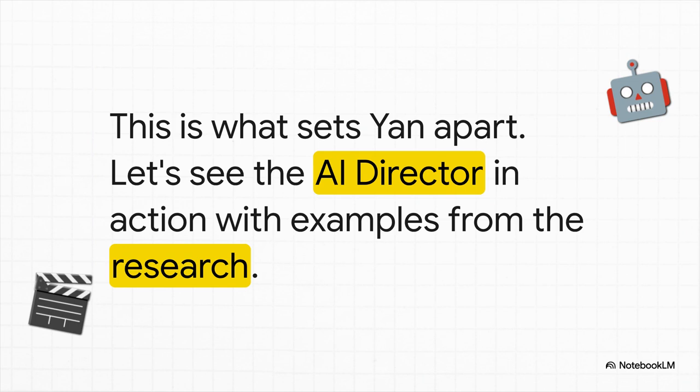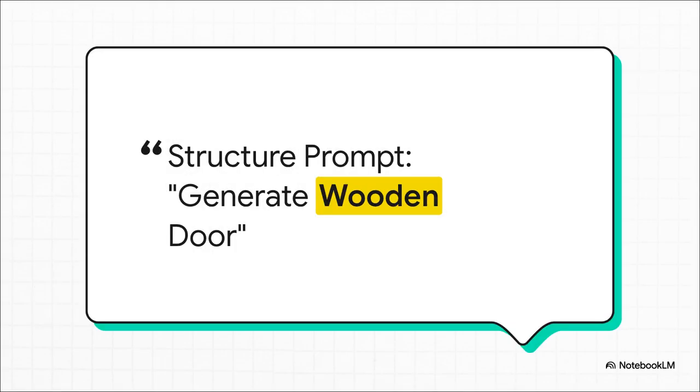So let's look at a couple of quick examples from the research paper to see how this actually works. We'll start with changing the very structure of the world itself. So imagine you're in a scene and you decide you need a door. You don't have to pause, go into a menu, find a door asset. No. You just type a simple command, something like, generate wooden door.